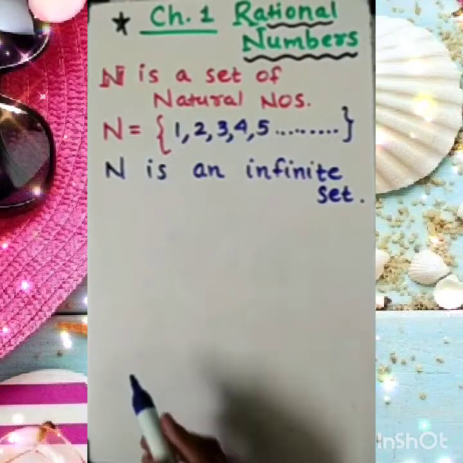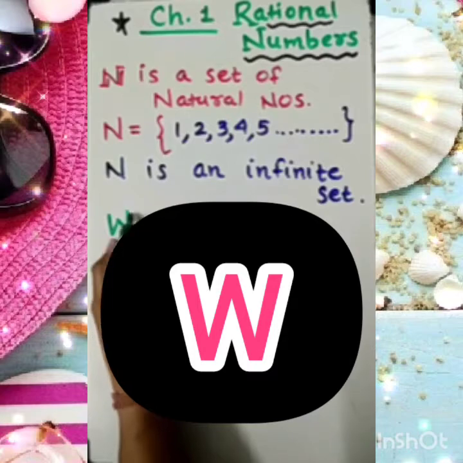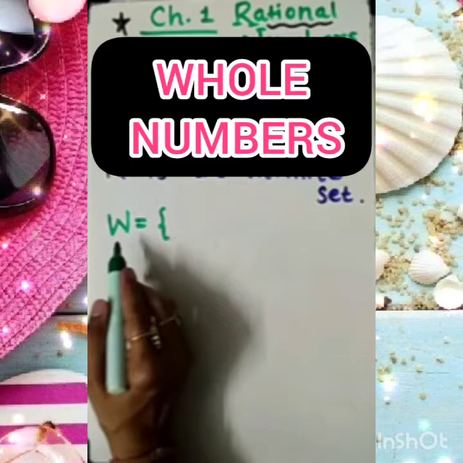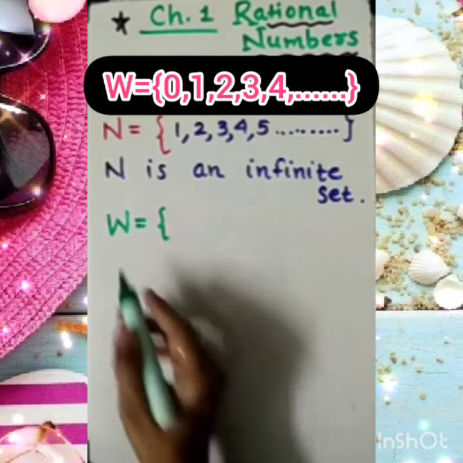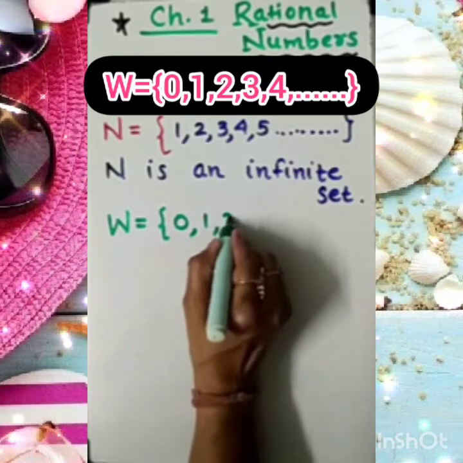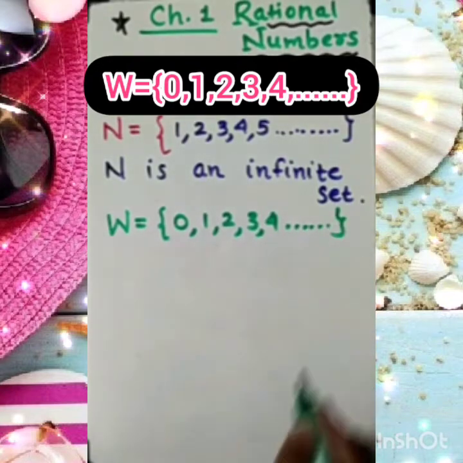Clear to you? Now let me introduce the second set, that is W. W is a set of whole numbers. This is also a set, also a collection. And which is the first member of this set W? Of course, it is 0. 0, 1, 2, 3, 4, and so on. So, my dear student, W is the set of whole numbers.